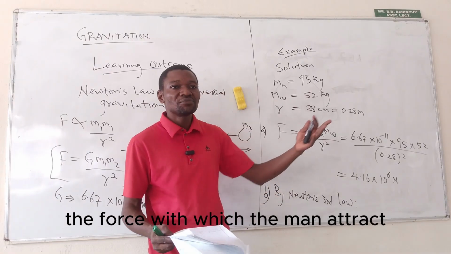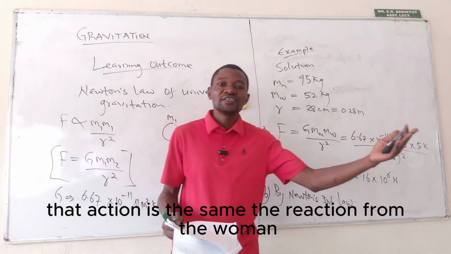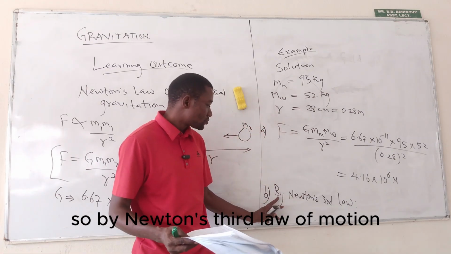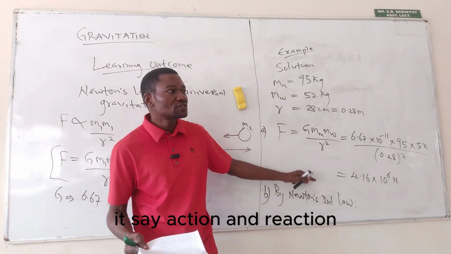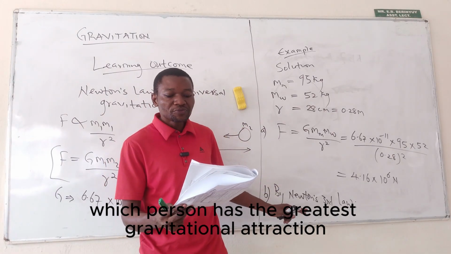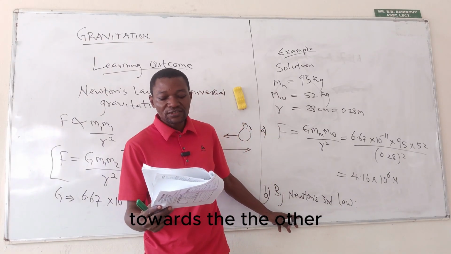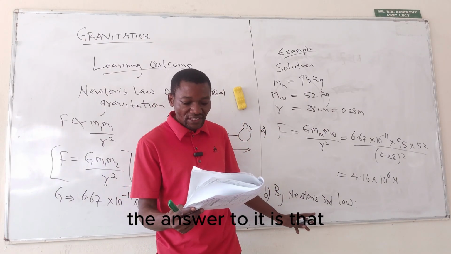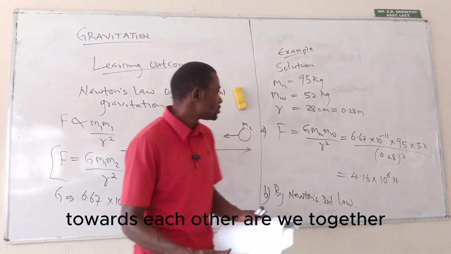The force with which the man attracts the woman, that action, is the same as the reaction from the woman. By Newton's third law of motion, action and reaction are always equal and opposite. So the answer is that both have the same gravitational attraction towards each other.